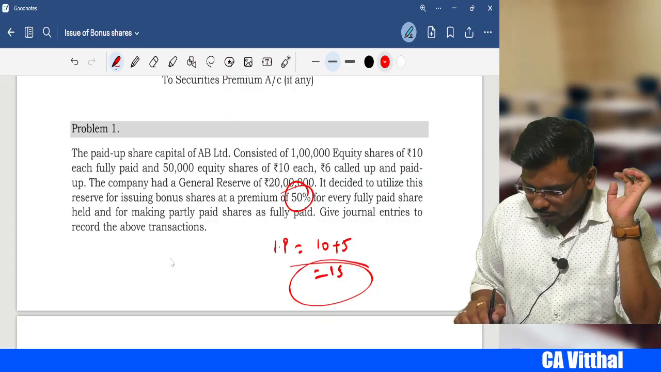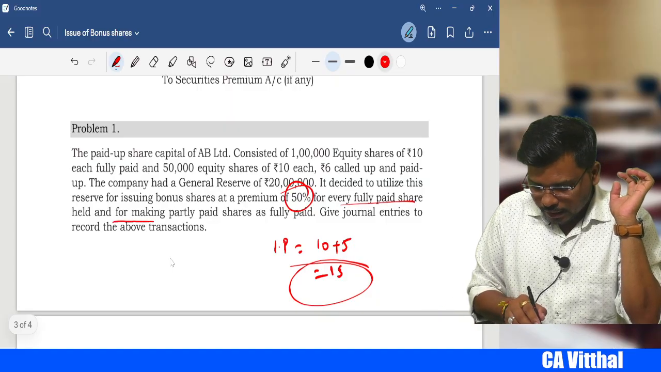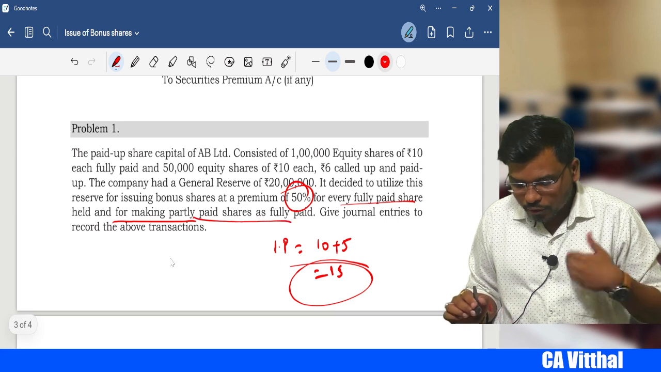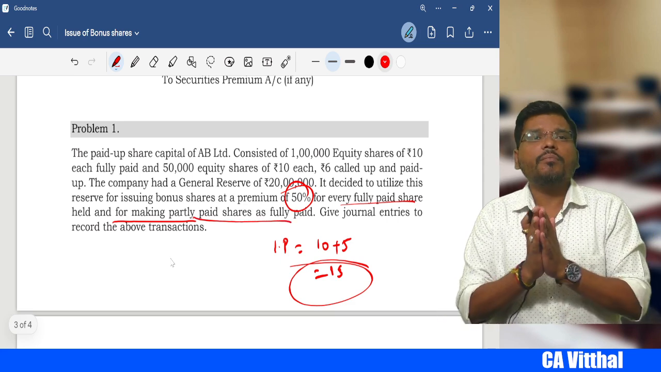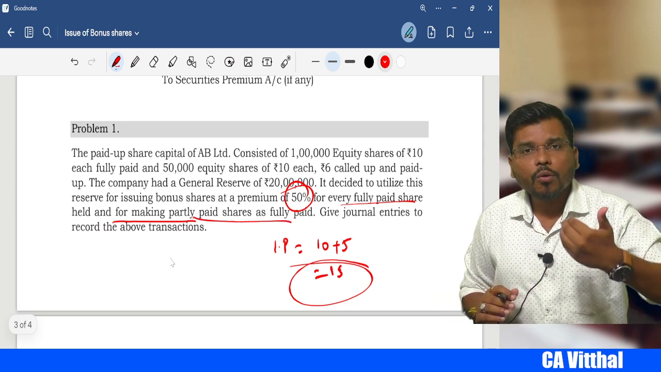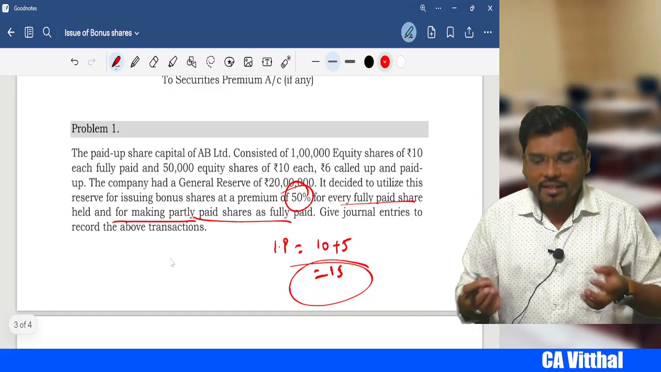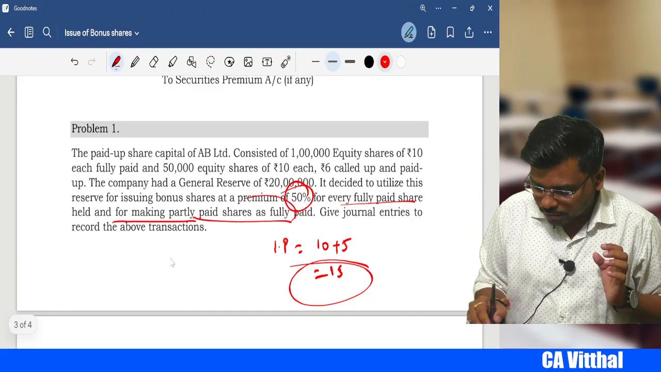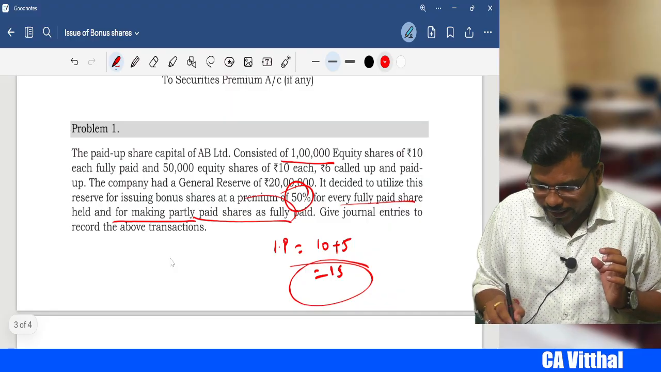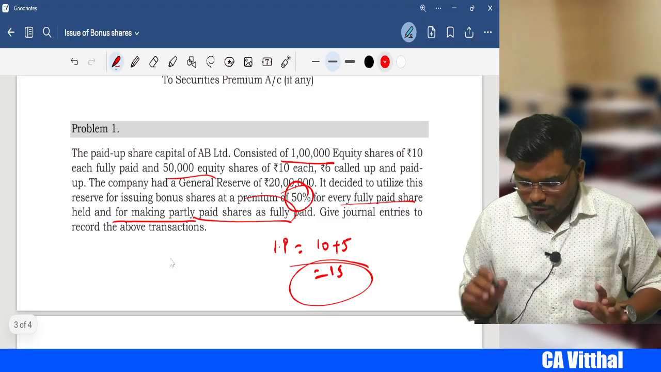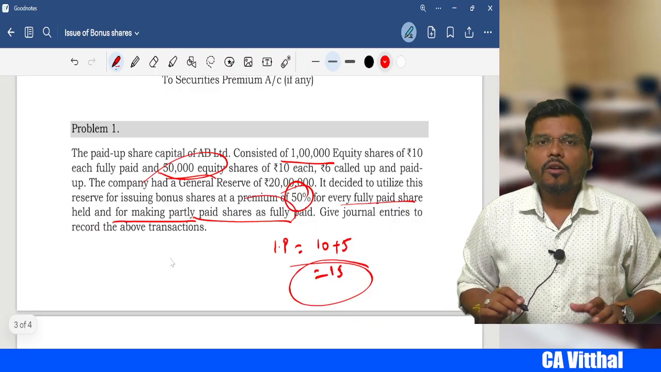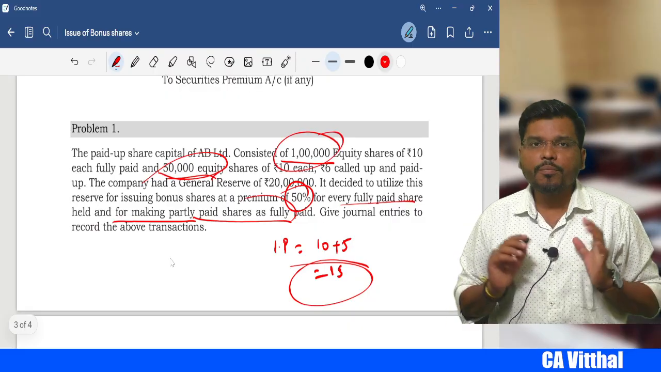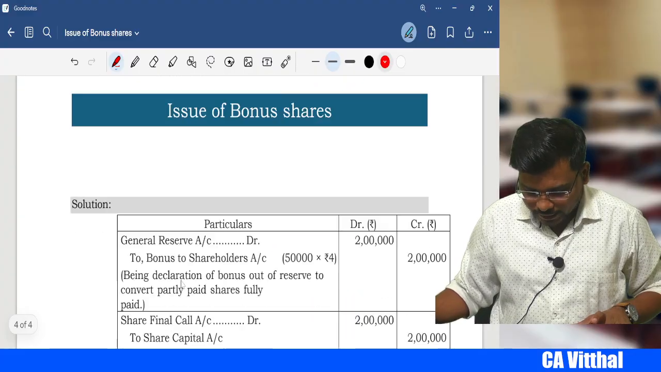Now for every paid up share held, the company is making what, sir? Partly paid up shares into fully paid up. That means what is the company doing? The company is issuing the bonus shares for fully paid up shares, and then the company is making partly paid up shares into fully paid, because we have two sets of shares. Number one, 1 lakh shares, and then 50,000 shares, right? So what do we do first? We will call this final call, then we'll issue the fully paid bonus shares, right? Now what they said, let's see first.